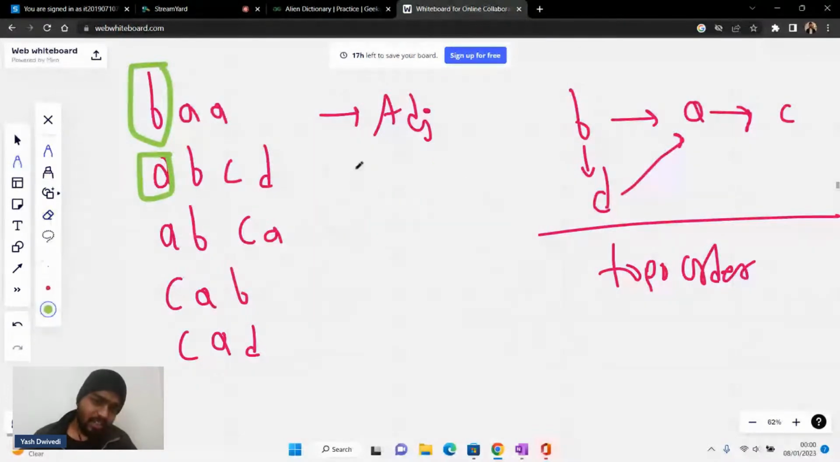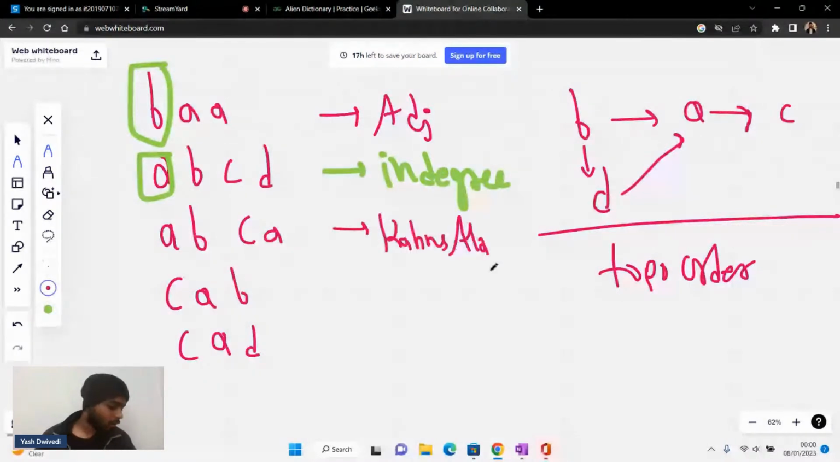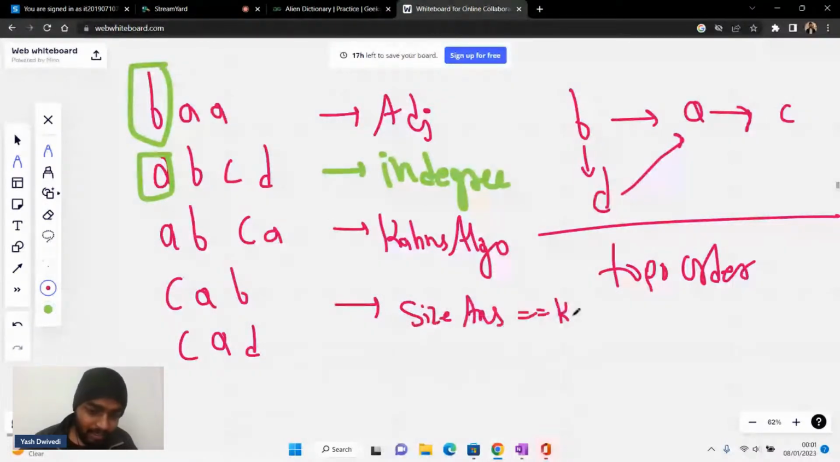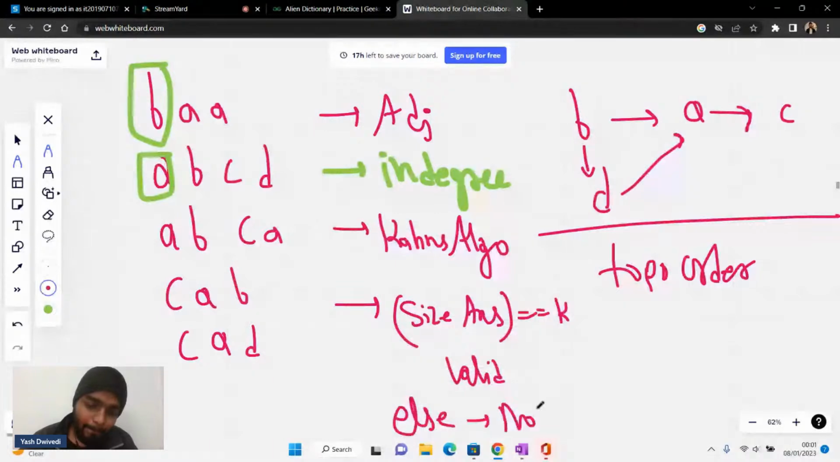Once you have the adjacency list, you can calculate the in degree. Then after calculating the in degree, you can apply Kahn's algorithm. Once you have applied Kahn's algorithm, you can check if the size of the answer is equal to K. If it is equal to K, the dependency is resolved, so it is valid. Else it is not valid, not a valid alien dictionary.